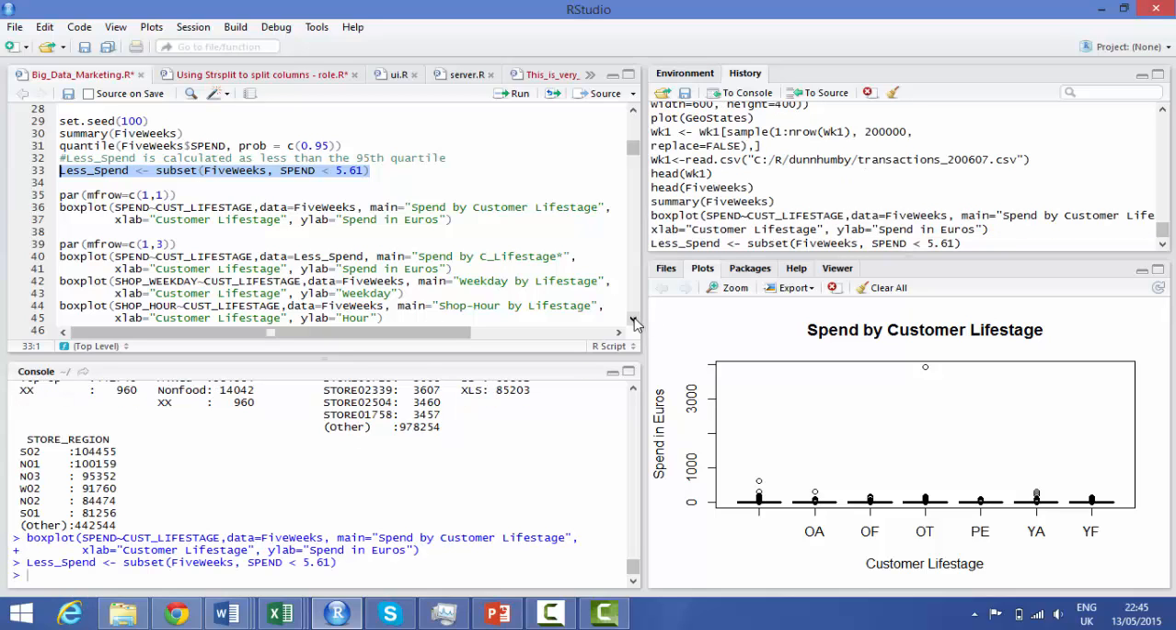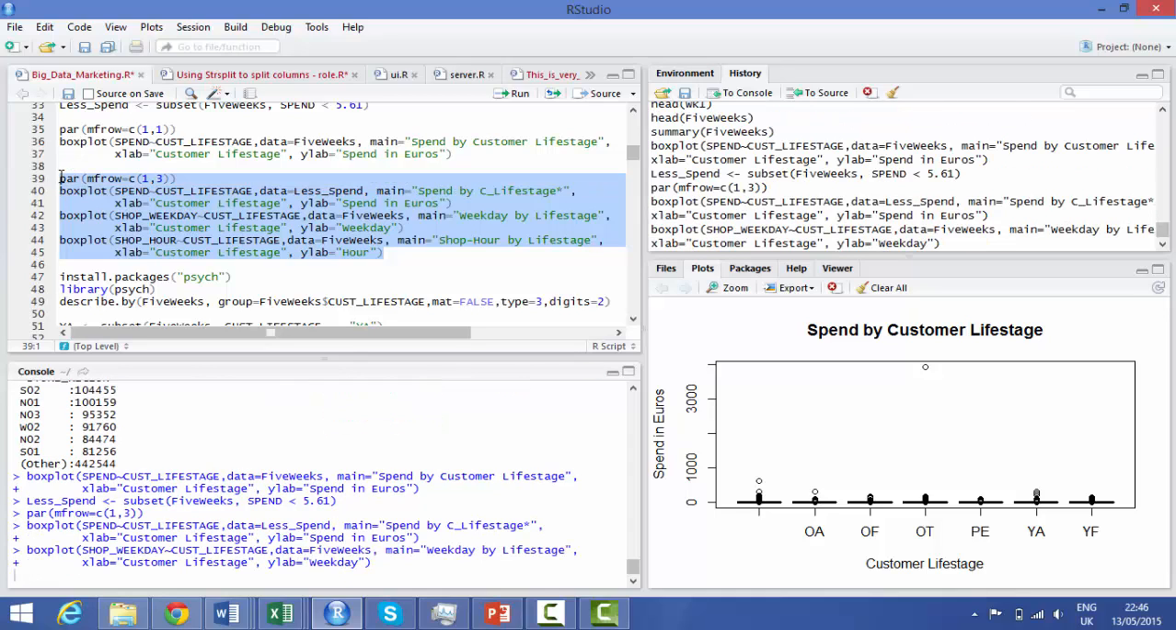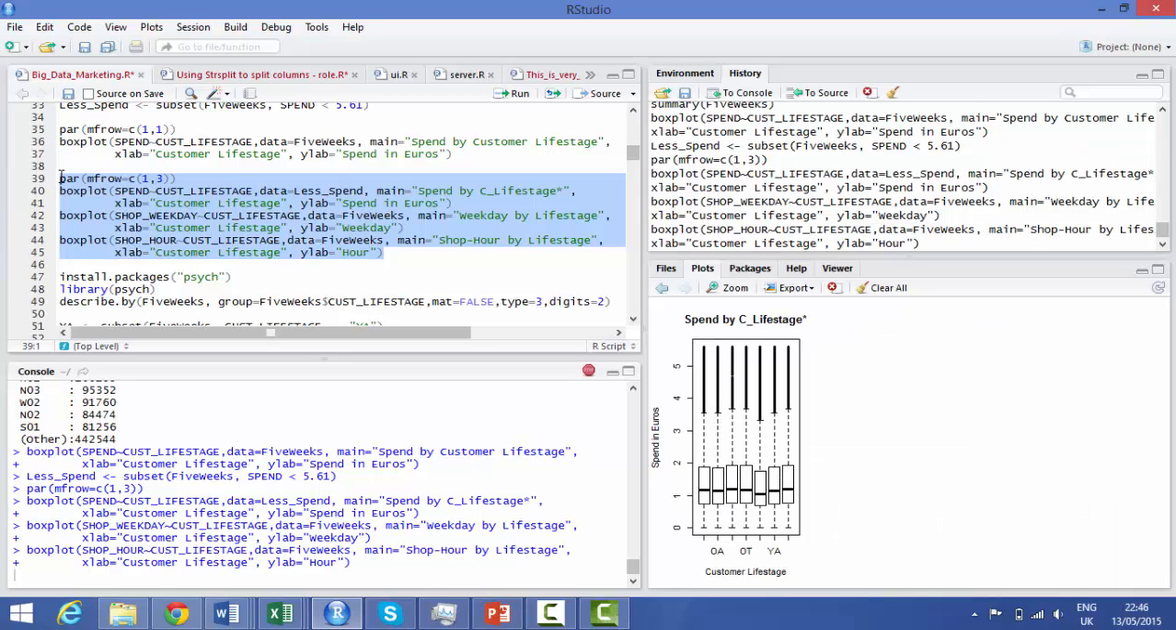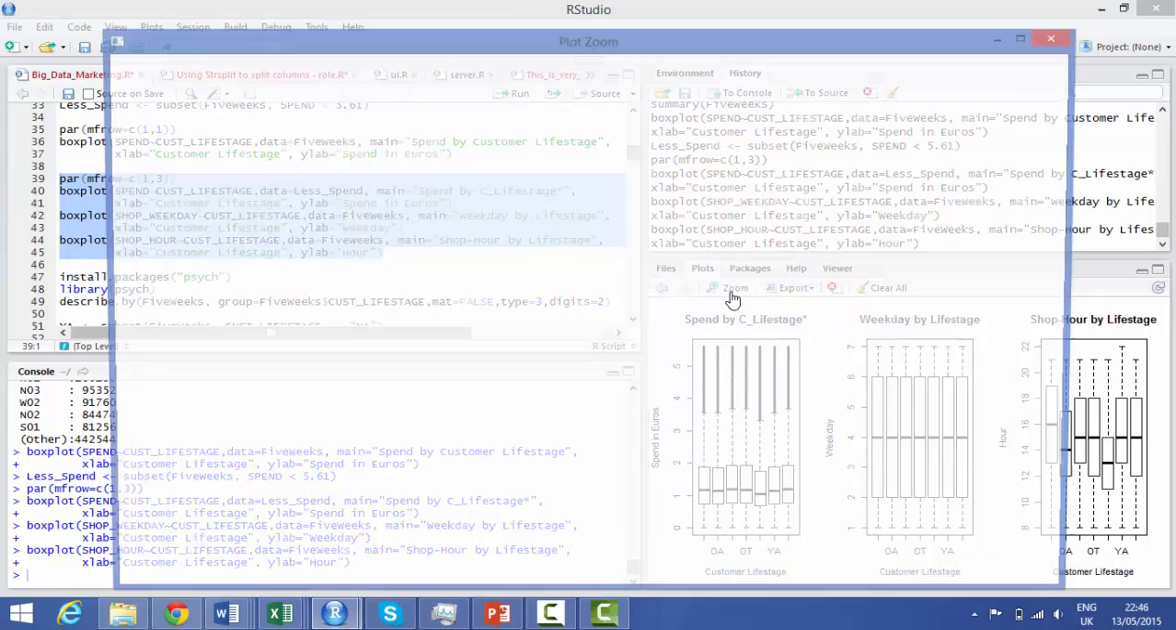Now what I've done is I'm going to create 3 box plots, but the spend is for the 0 to 95th percent quartile. And I'm going to use this command here so that I get all 3 on the same sheet. We can see from this data, I'll bring it in and we can zoom here.